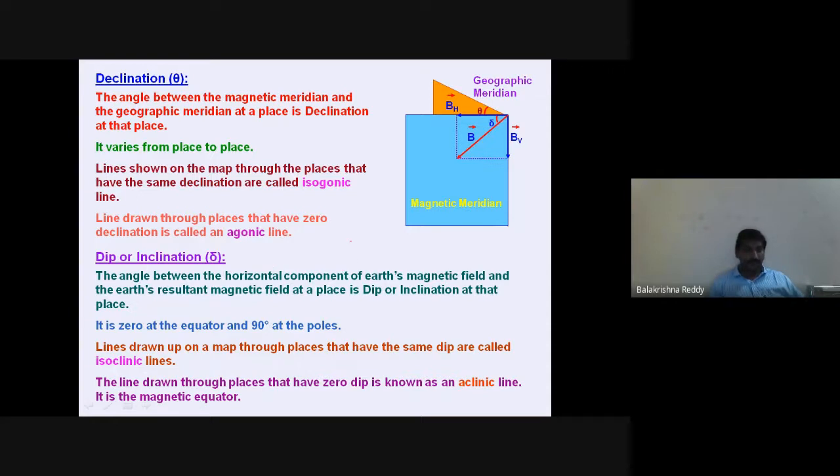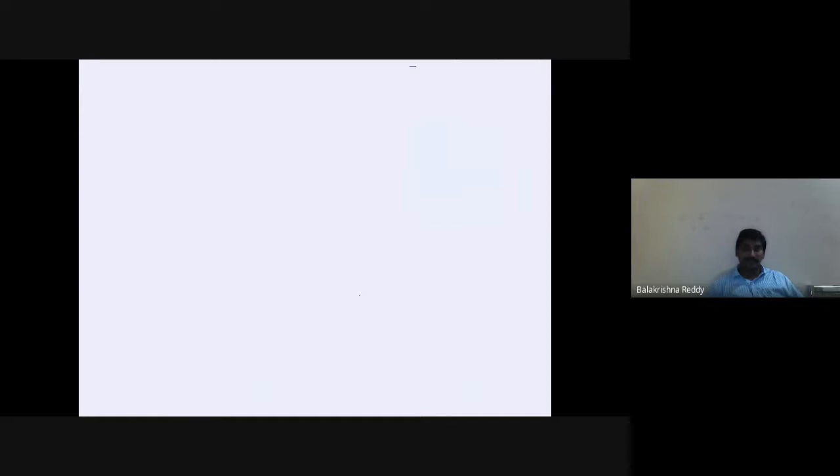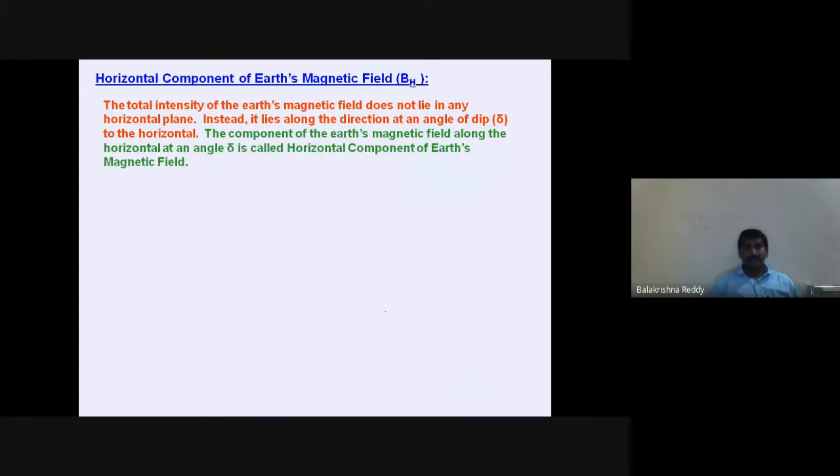These are two important terms. Apart from this, the next most important term is the horizontal component of Earth's magnetic field, which we write as BH.